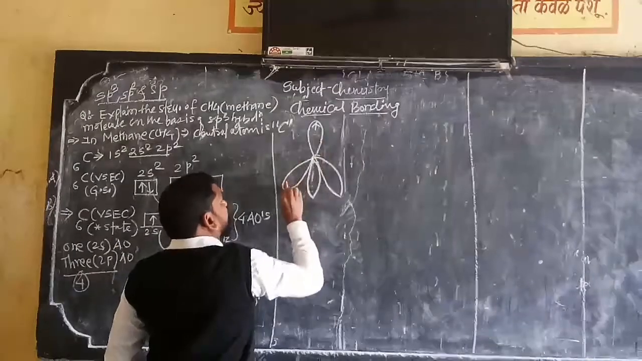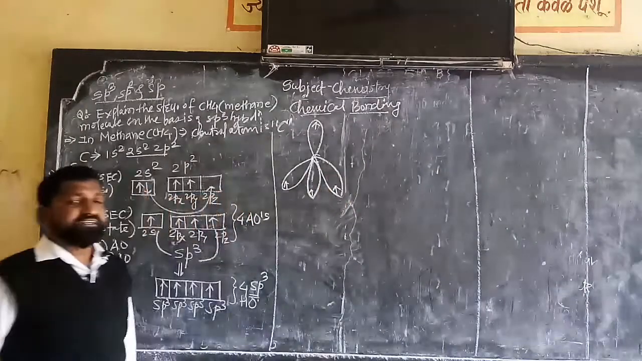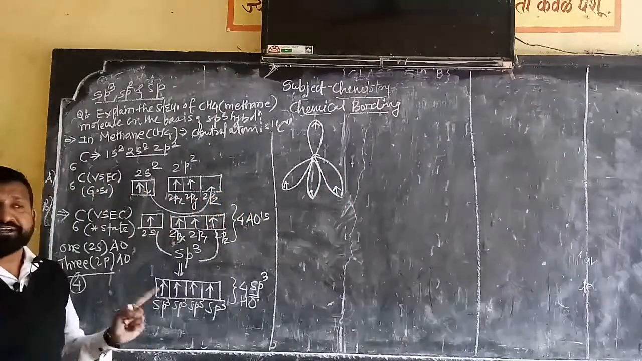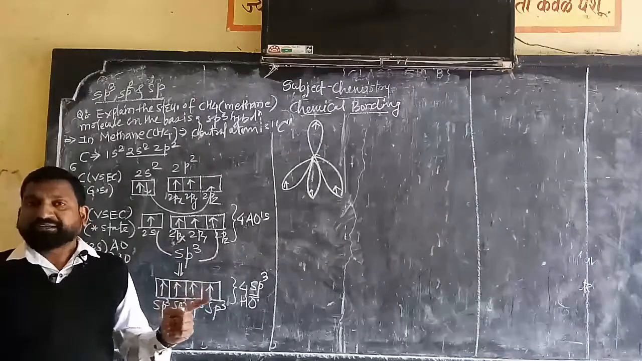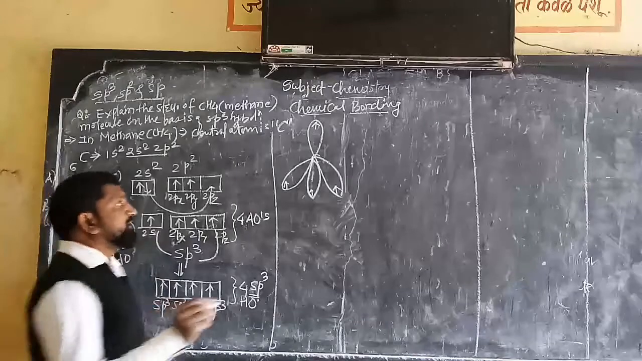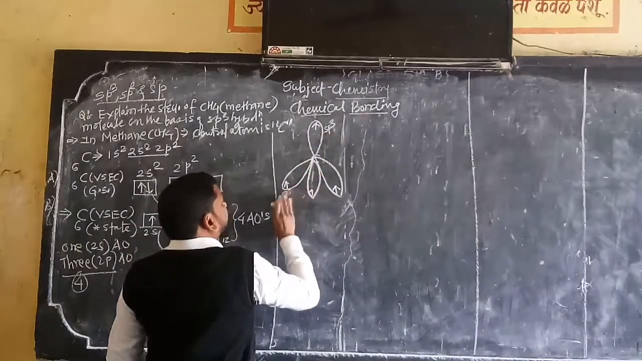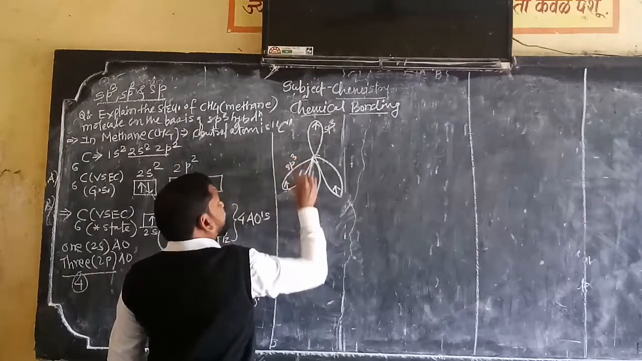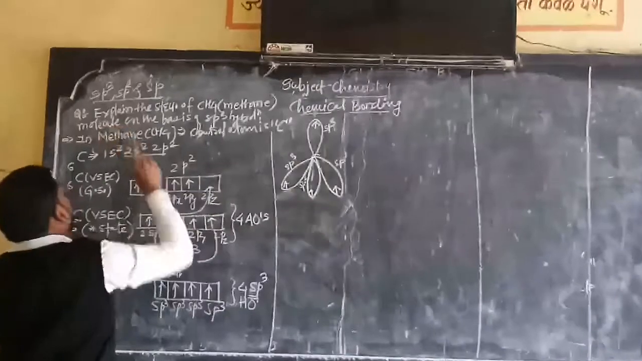Each has 1 electron. You know VBT, yes or no? In order to form a covalent bond, there should be overlapping of 2 orbitals having unpaired electrons. Now each has the name sp3. Now come to the molecule. What happens? See here.